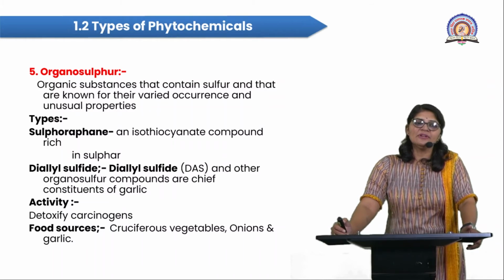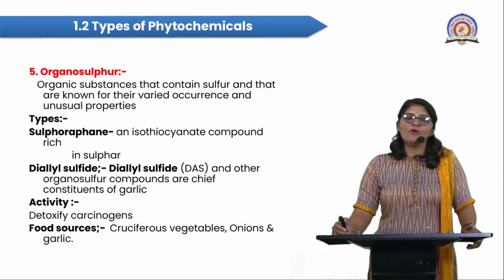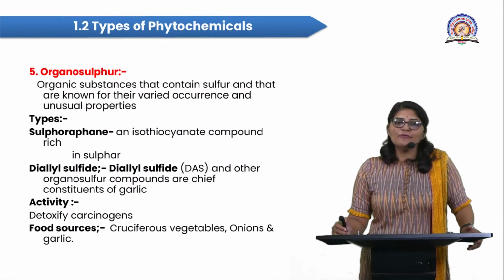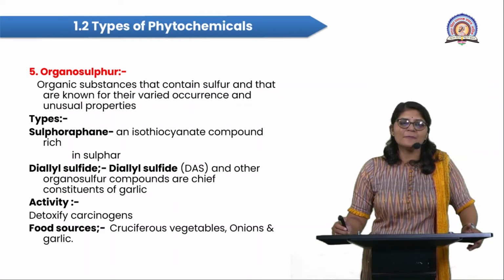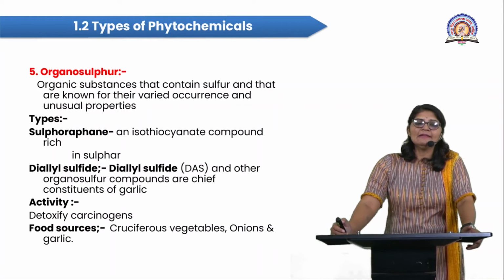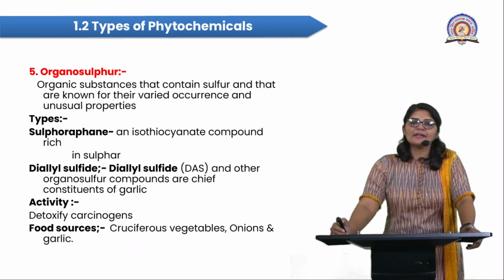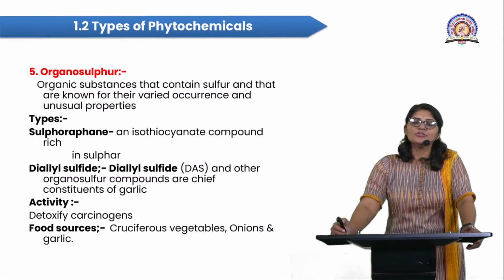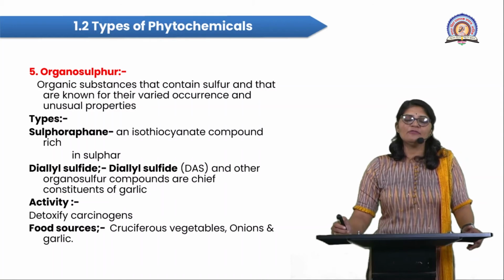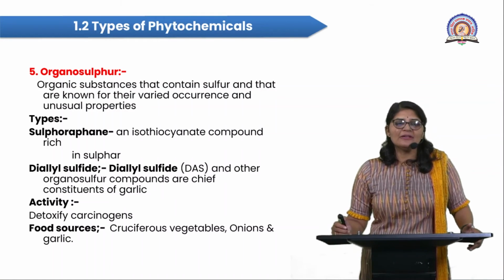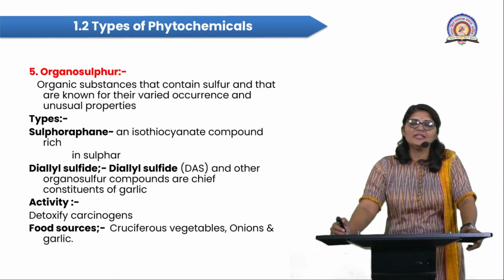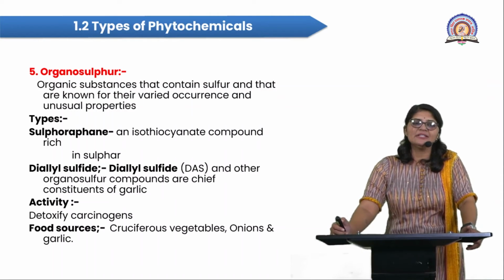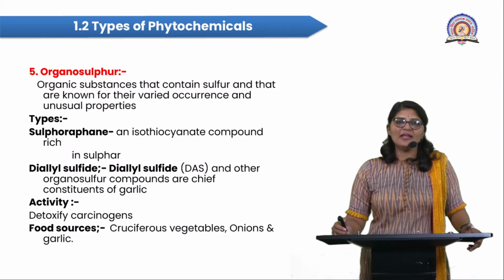The types: one is sulforaphane, an isothiocyanate compound, which is very rich in sulfur. Then there is diallyl sulfide, DAS, and other constituents; it is an organosulfur and a chief constituent of garlic. The activities include detoxification and anti-carcinogenic activity. It also reduces cholesterol level.